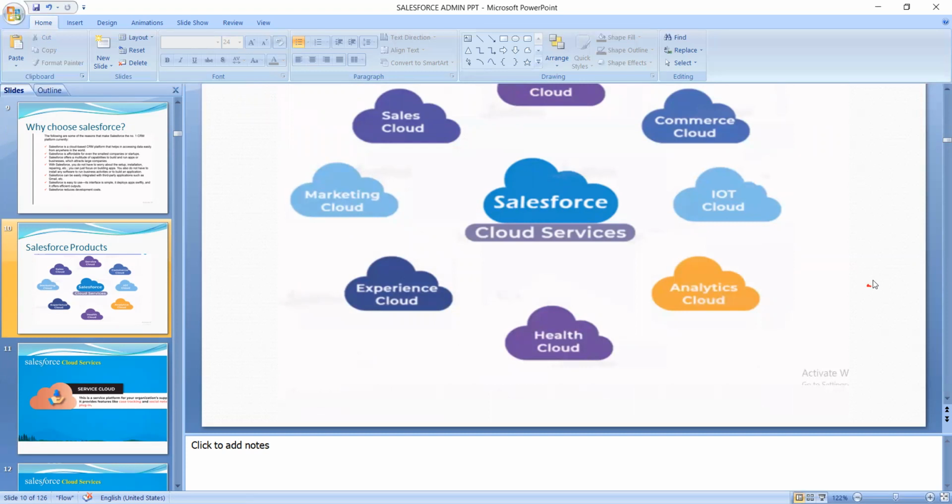Now we are using sales cloud and marketing cloud the most. The commerce cloud, IoT cloud and analytical cloud are also used, but compared to these two, they are used less now.